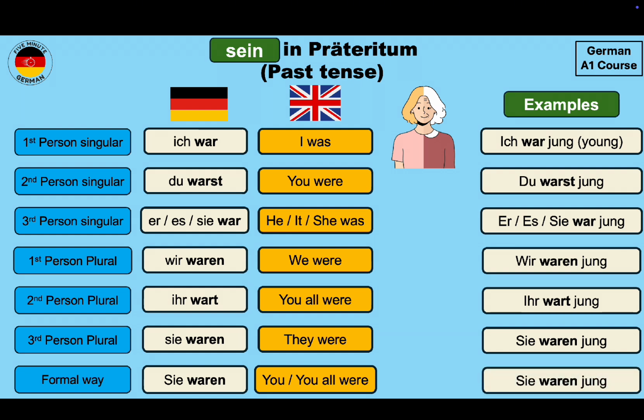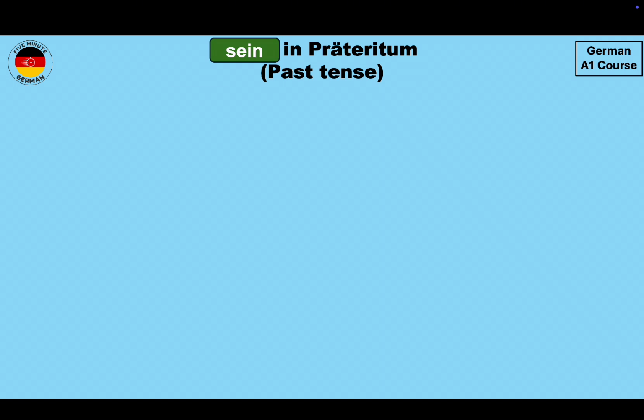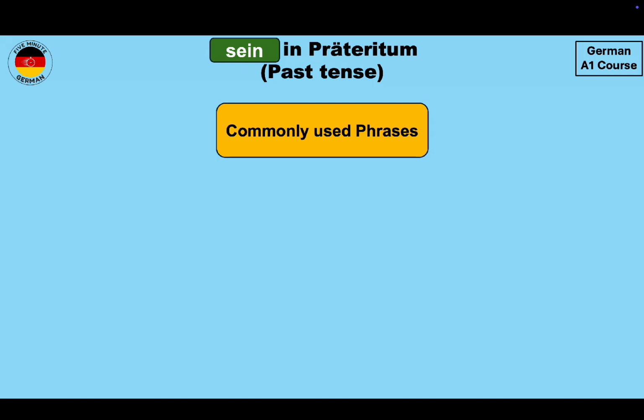So this is how you can conjugate sein in Präteritum or past tense with different pronouns. Now let me give you some commonly used phrases which you might hear in your daily life.